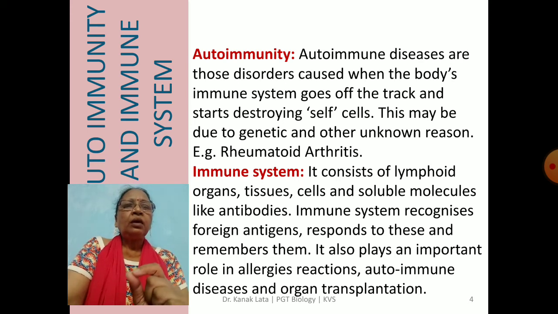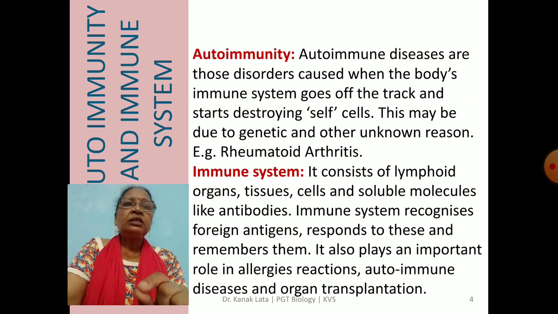What is its function? It recognizes foreign material, that is foreign antigen entering our body from the outer environment, responds to this antigen, and also remembers it. It also plays an important role in allergic reactions, autoimmune diseases and organ transplantation.